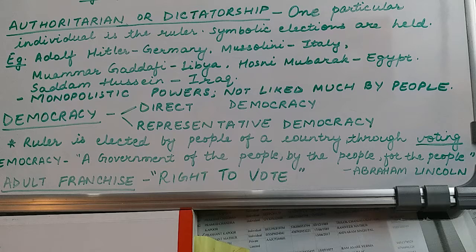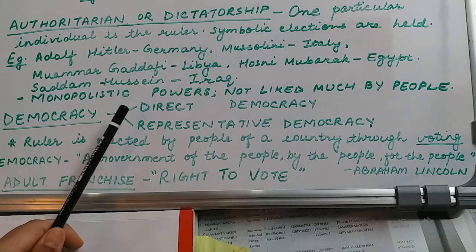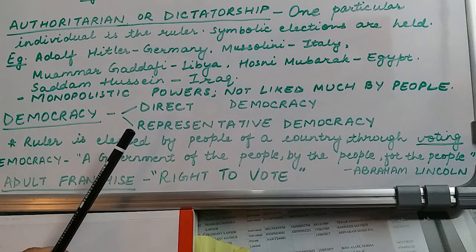Now let us talk about the most important type of government, which is followed by most of the countries of the world nowadays. And that type of government is democracy. Yes, including your country India, most of the countries of the world have a democratic form of government. There can be two types of democracy: direct democracy and representative democracy.